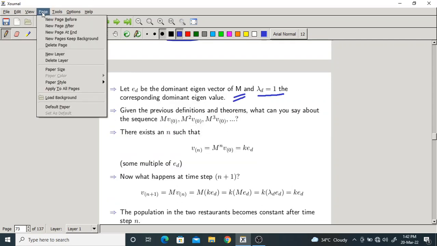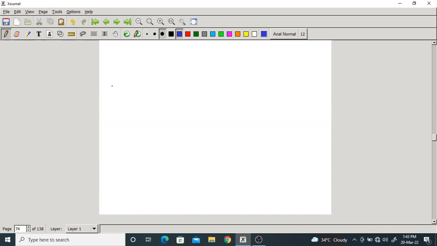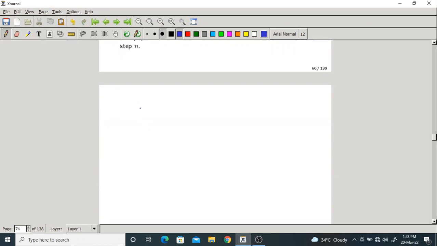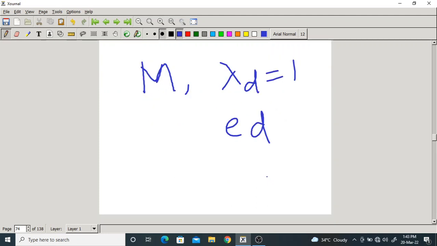Now to prove that, I am taking a stochastic matrix M. Obviously its dominant eigenvalue is 1 and the corresponding eigenvector is ED. We don't know what the eigenvector is, you have to calculate it, no? Now this is the column stochastic matrix. By definition, all the elements are positive and the sum of all the elements in each column is equal to 1, and its dominant eigenvalue is 1.